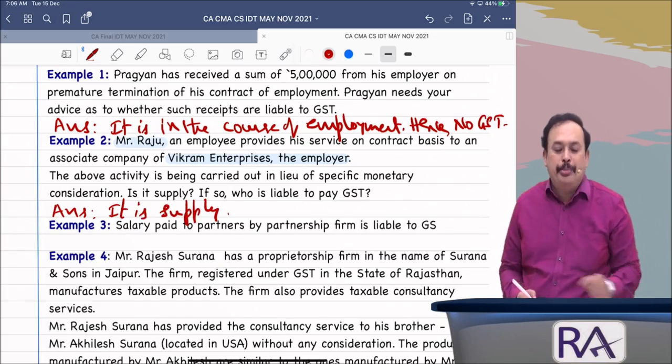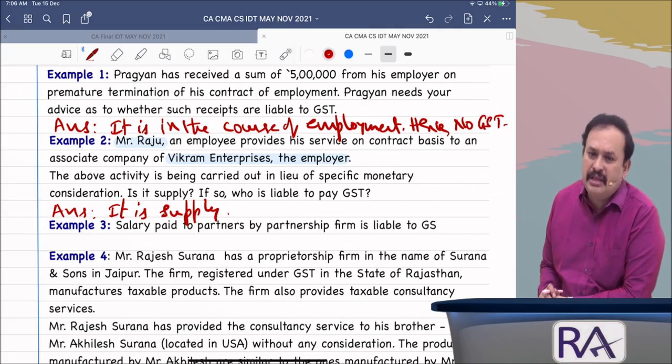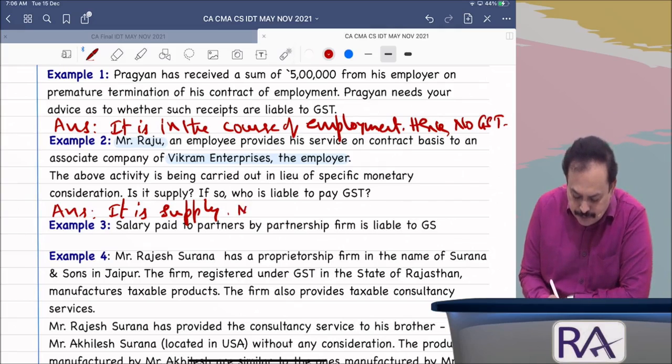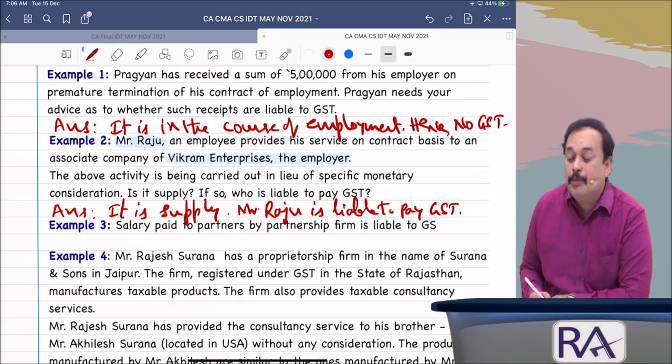Now, who is liable to pay GST? The supplier is liable to pay if his turnover exceeds the threshold limit and he is a taxable person. If he is a taxable person, then he is liable to pay GST. So you have to say that Mr. Raju is liable to pay GST. When is he liable to pay GST? If he is a taxable person.